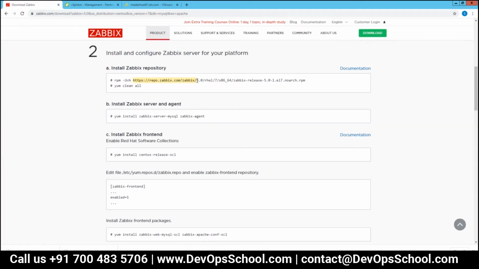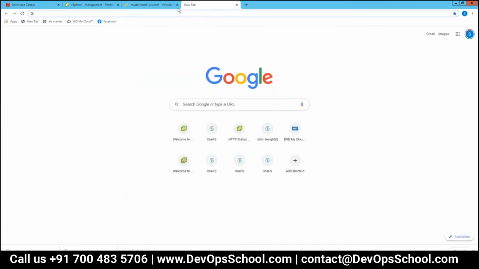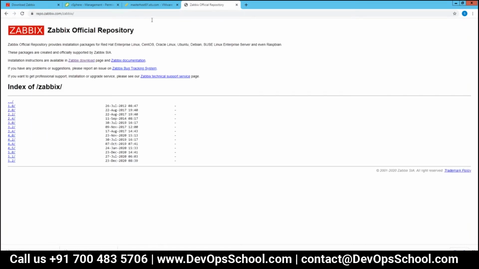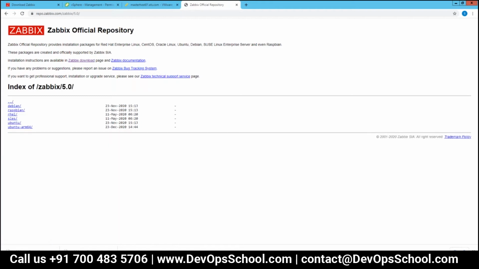The current version which is running is 5 only. From this repository, you can install any of the versions. These are the previous versions which were there, and currently we work on 5.0 because it is the latest one.